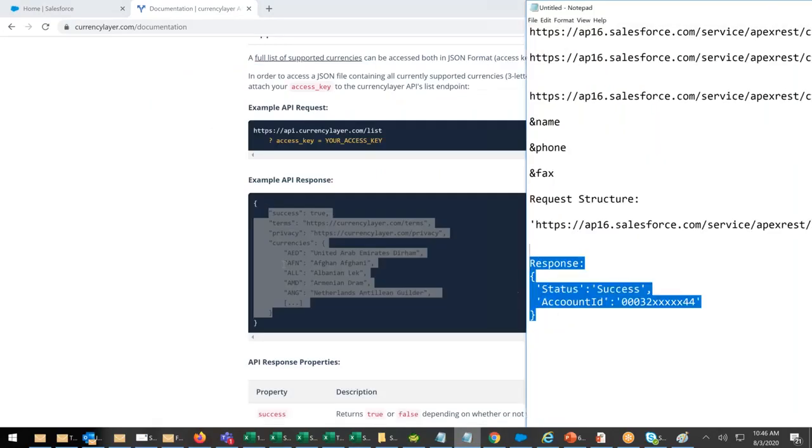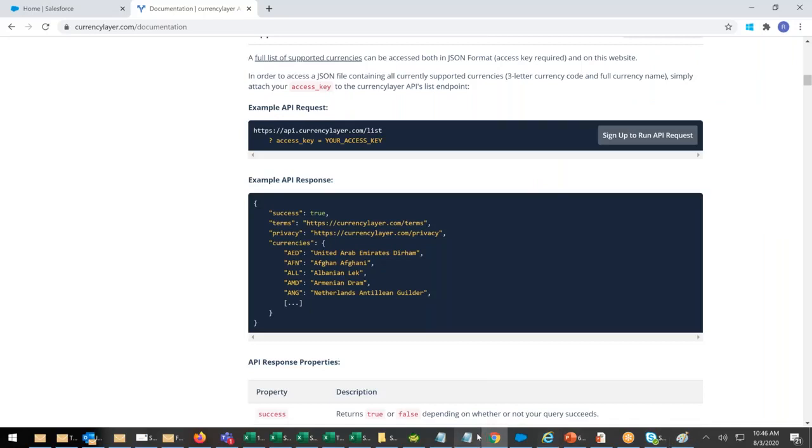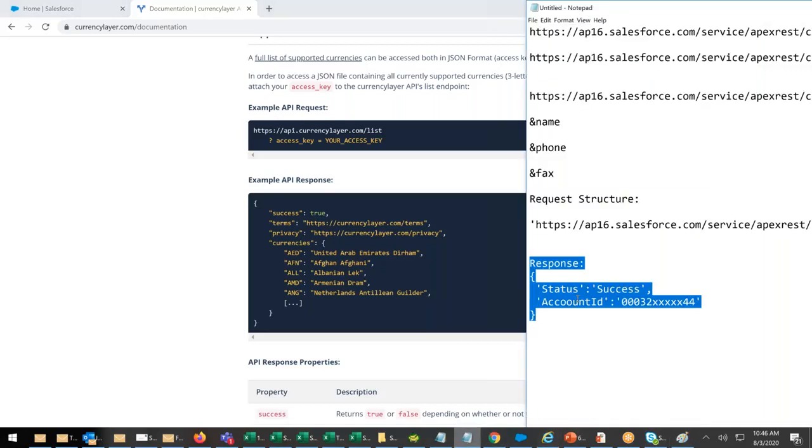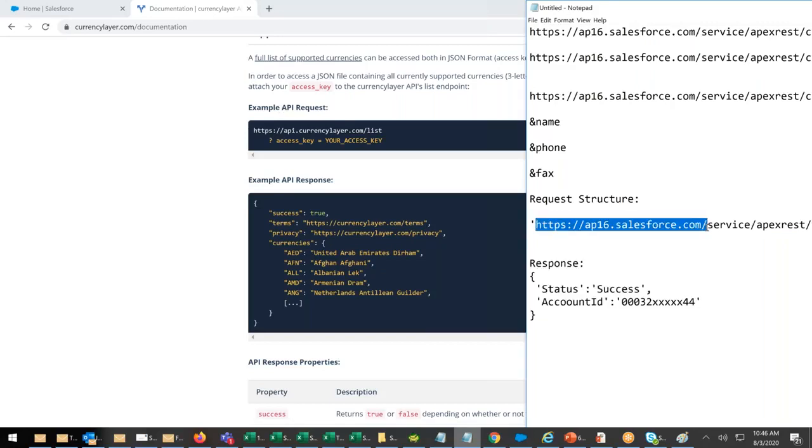There they gave so many fields. Here we are giving only 2 fields. My response will be like this. How to request? They gave a layer. Example of request. Here also I'm giving a request example. HTTP API layer, currencylayer.com/list?access_key. Here also I am giving my URL.